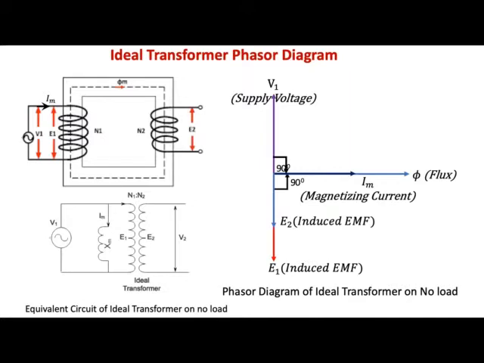So this is your ideal transformer on no load, and therefore the magnetizing current IM can be given as V1 by XM. And when we have assumed the permeability to be infinite, this means that the reactance will also be infinite, and when the reactance is infinite, this means this magnetizing current will be almost negligible.